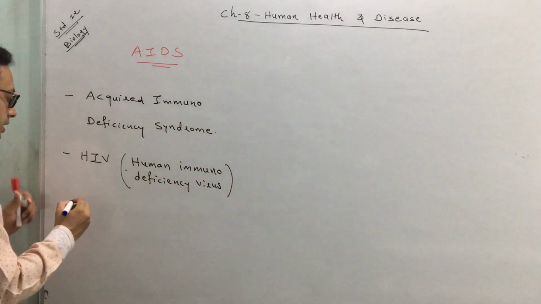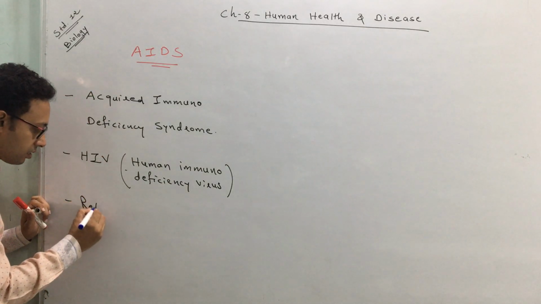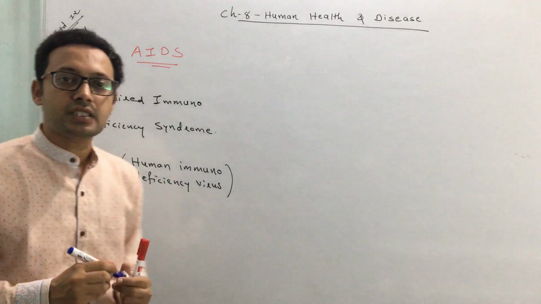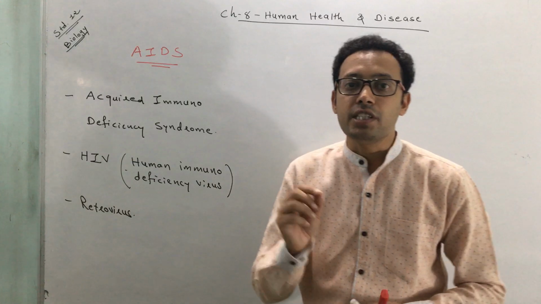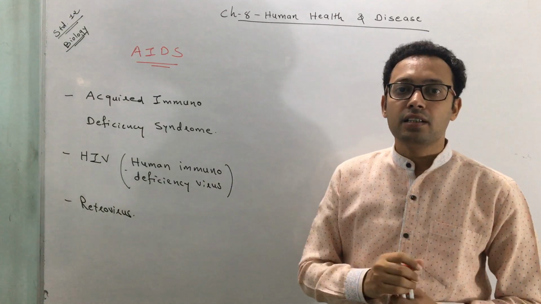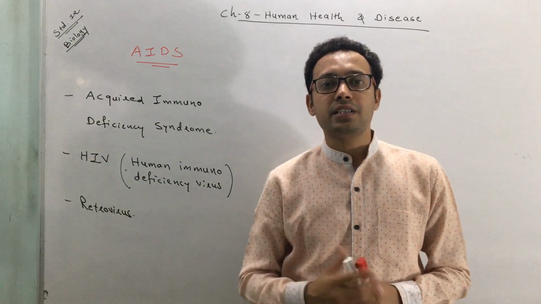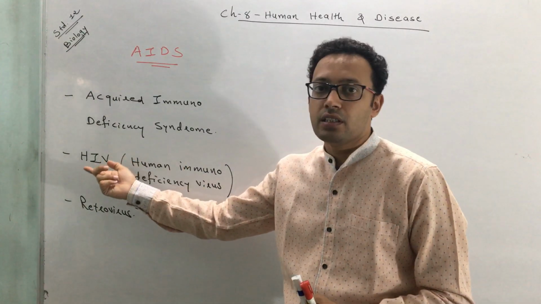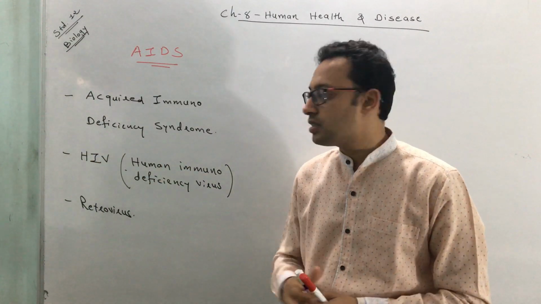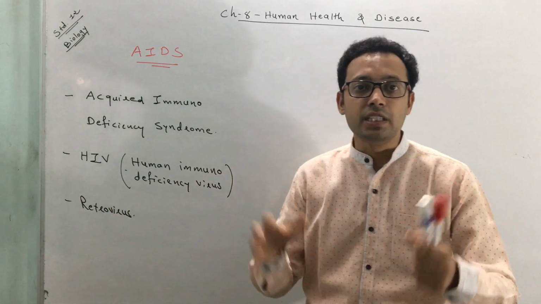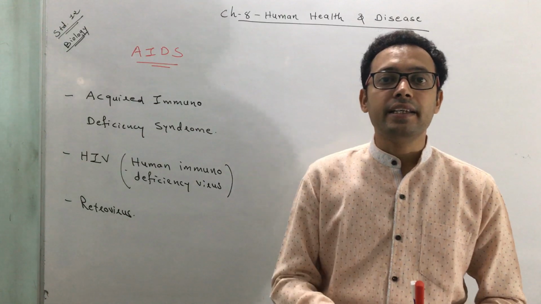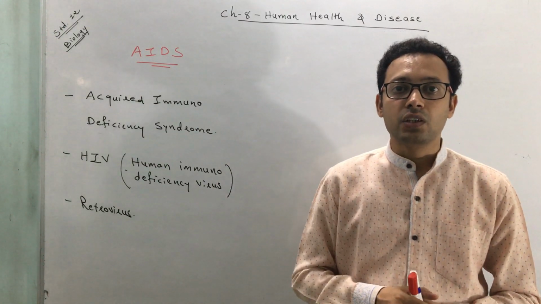This virus is a retrovirus. Retrovirus means a virus which has RNA as its genetic material. Usually in living organisms the genetic material is DNA, but HIV, the human immunodeficiency virus, is a kind of retrovirus, which means the genetic material is RNA instead of DNA.